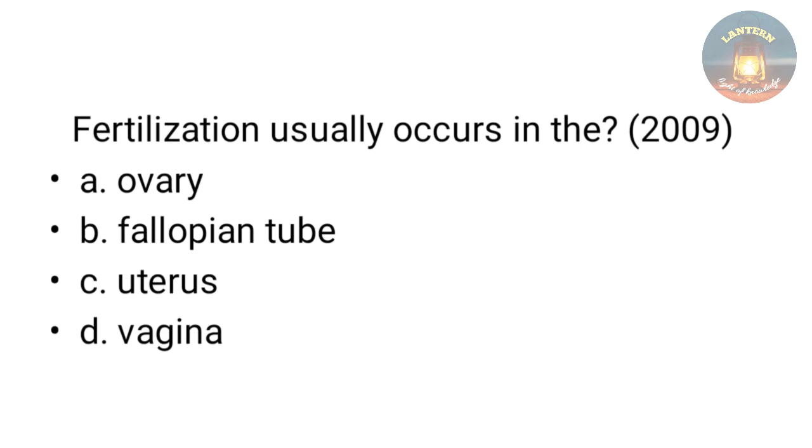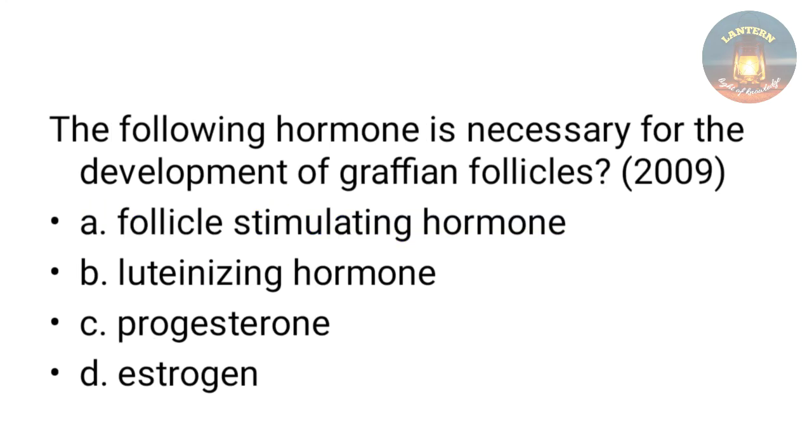Fertilization usually occurs in the ovary, fallopian tube, uterus, vagina. The answer is fallopian tube. The following hormone is necessary for the development of Graafian follicles: follicle stimulating hormone, luteinizing hormone, progesterone, estrogen. So the answer is follicle stimulating hormone.